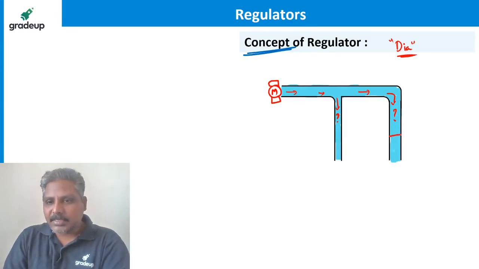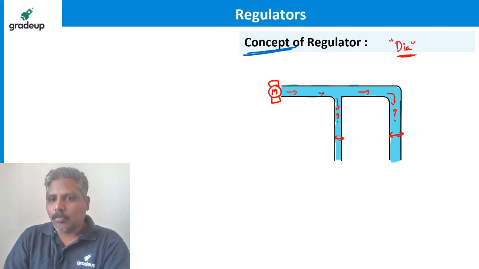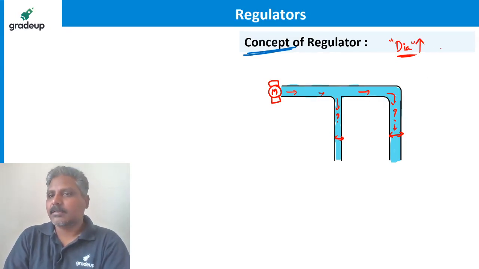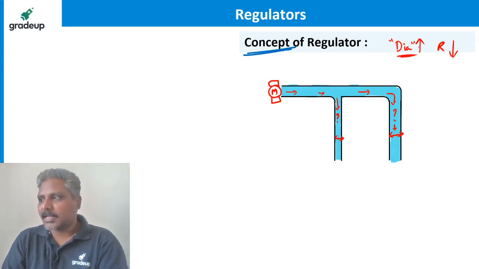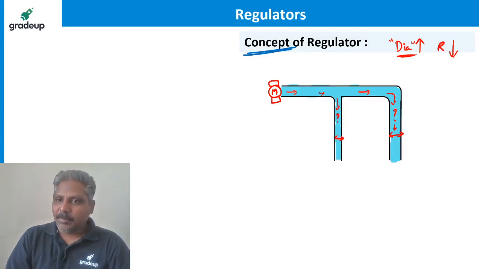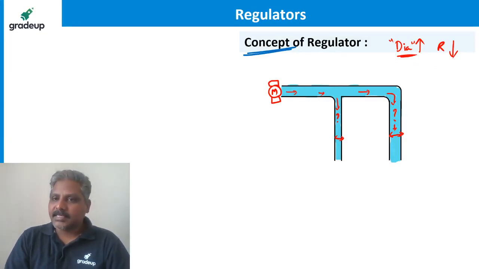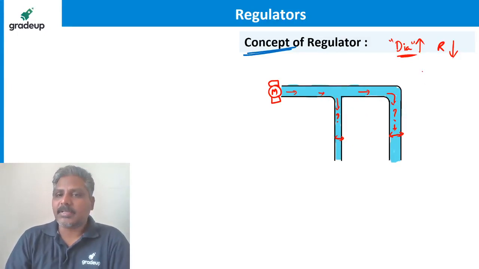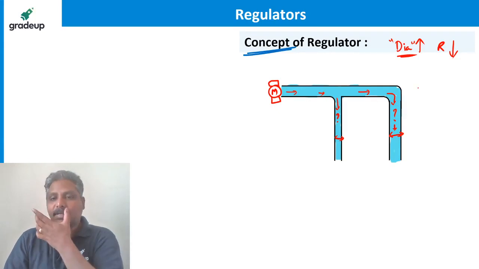Since the diameter of this pipe is bigger than the diameter of this pipe, more water is going this side. Diameter is more means the resistance offered by the pipe for the water is less. Diameter is less means resistance is more for the water. That's why less water. This is what is happening.